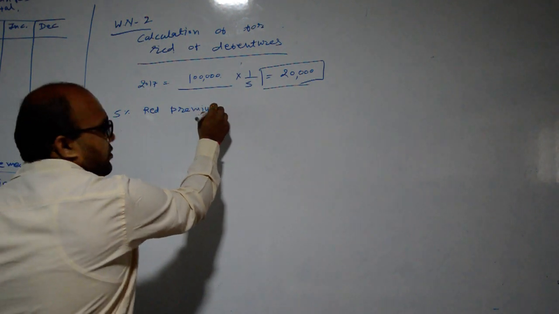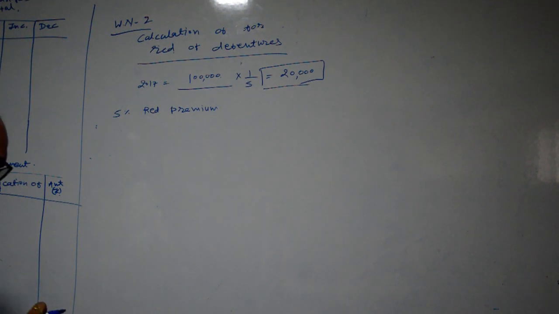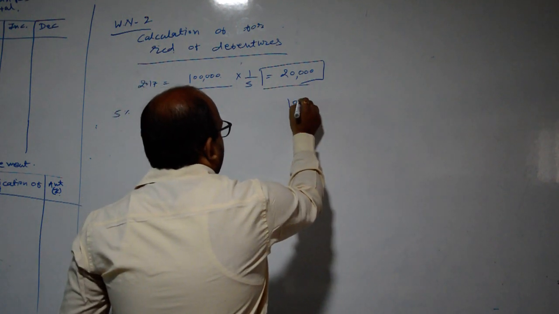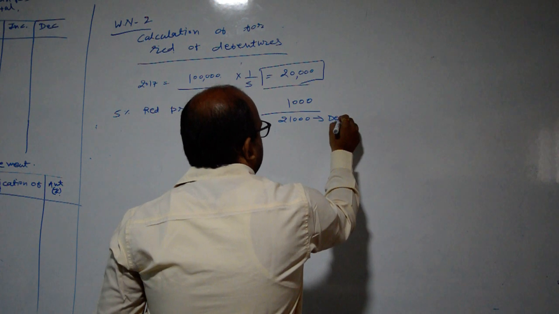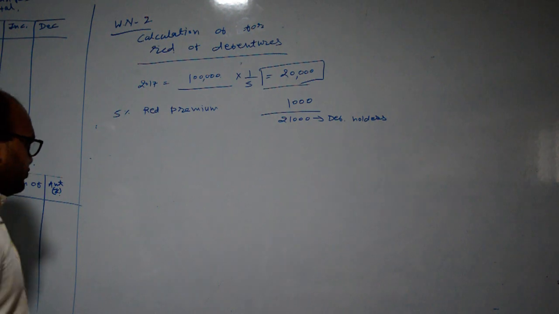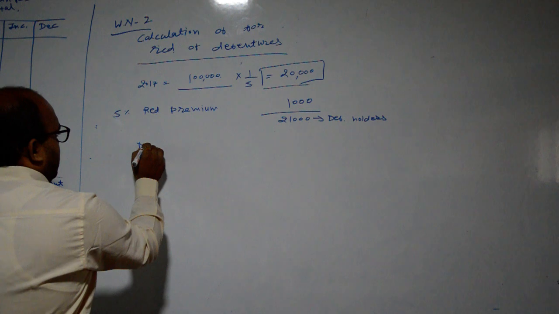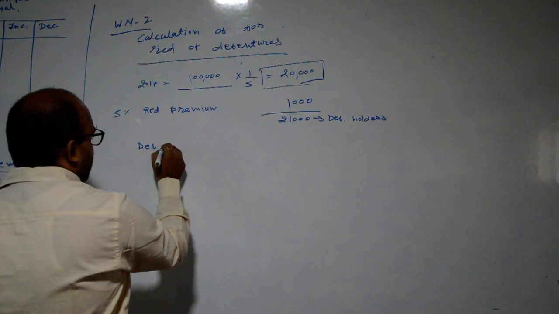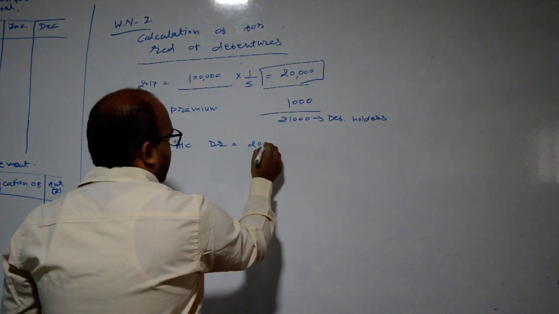For 20,000, 5% amount will be rupees 1,000. This means a total of rupees 21,000 is paid to debenture holders. So the journal entry will be debenture account debit. No percentages are provided, so debenture account debit rupees 20,000.